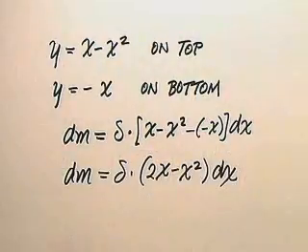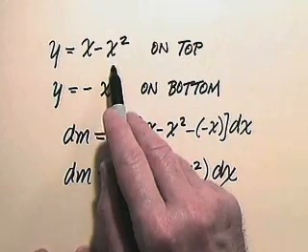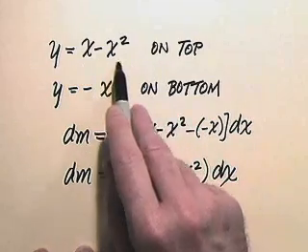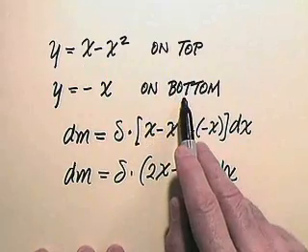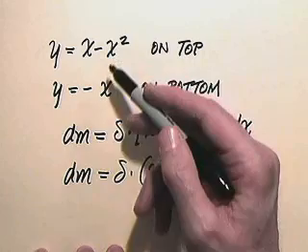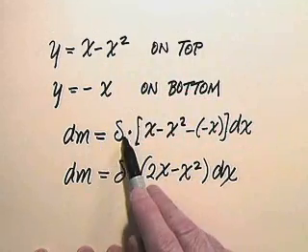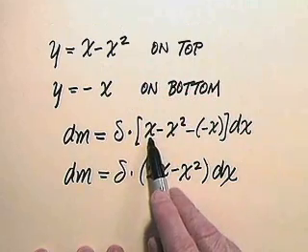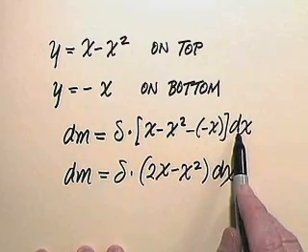Well, now let's look at our expression for dm and calculate the mass. Remember, y equals x minus x squared, the parabola opening downward, is on top. y equals negative x, the line, is on the bottom. And so our dm is the y value here minus the y value here. That is, dm is delta, the density, which is constant, times the quantity x minus x squared minus the negative x, all multiplied by dx.